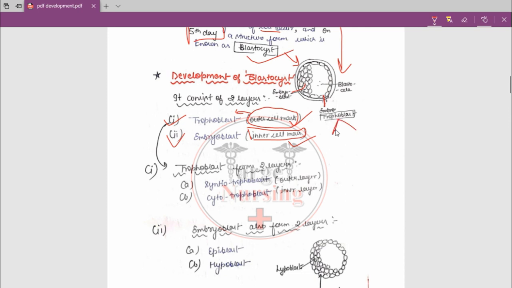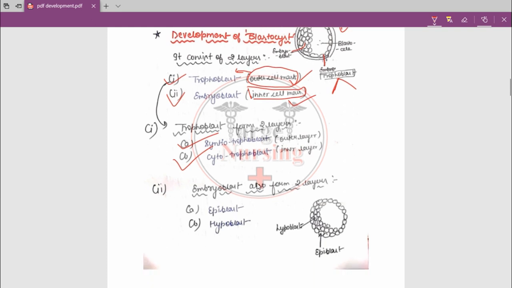This trophoblast again has two layers, known as syncytiotrophoblast and cytotrophoblast. A structure formed on the fifth day is known as the blastocyst. This whole thing is the blastocyst, and it has two layers known as trophoblast and embryoblast. Trophoblast is the outer cell mass and embryoblast is the inner cell mass. The outer cell mass, trophoblast, has two layers: syncytiotrophoblast and cytotrophoblast.